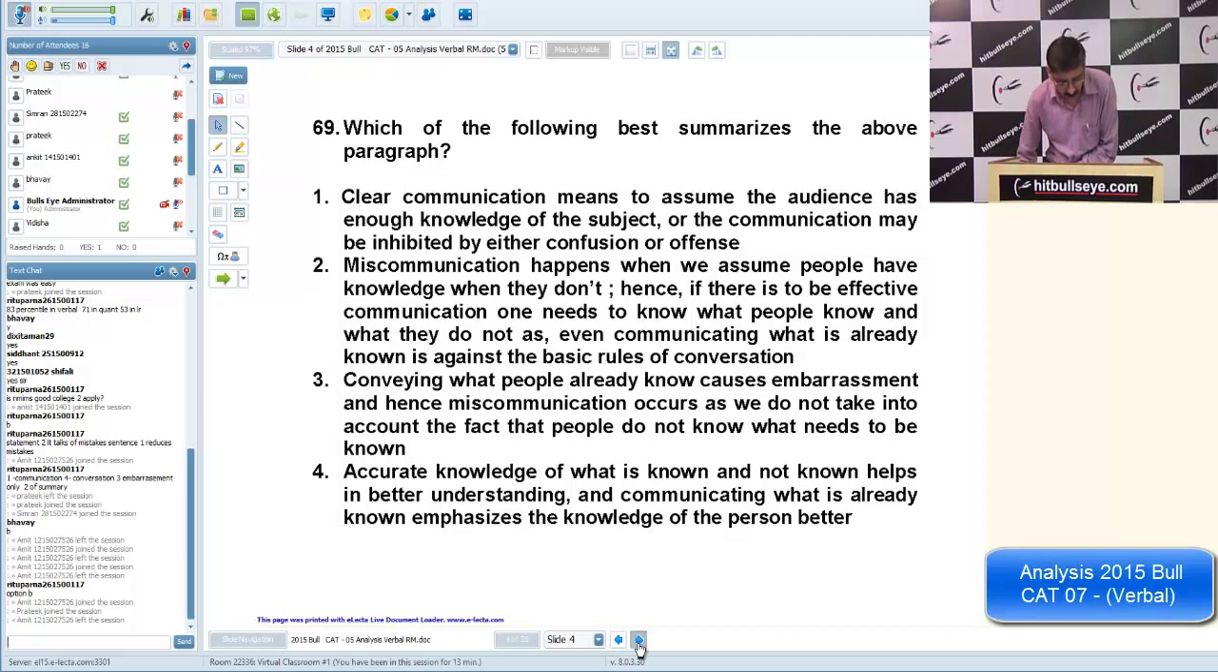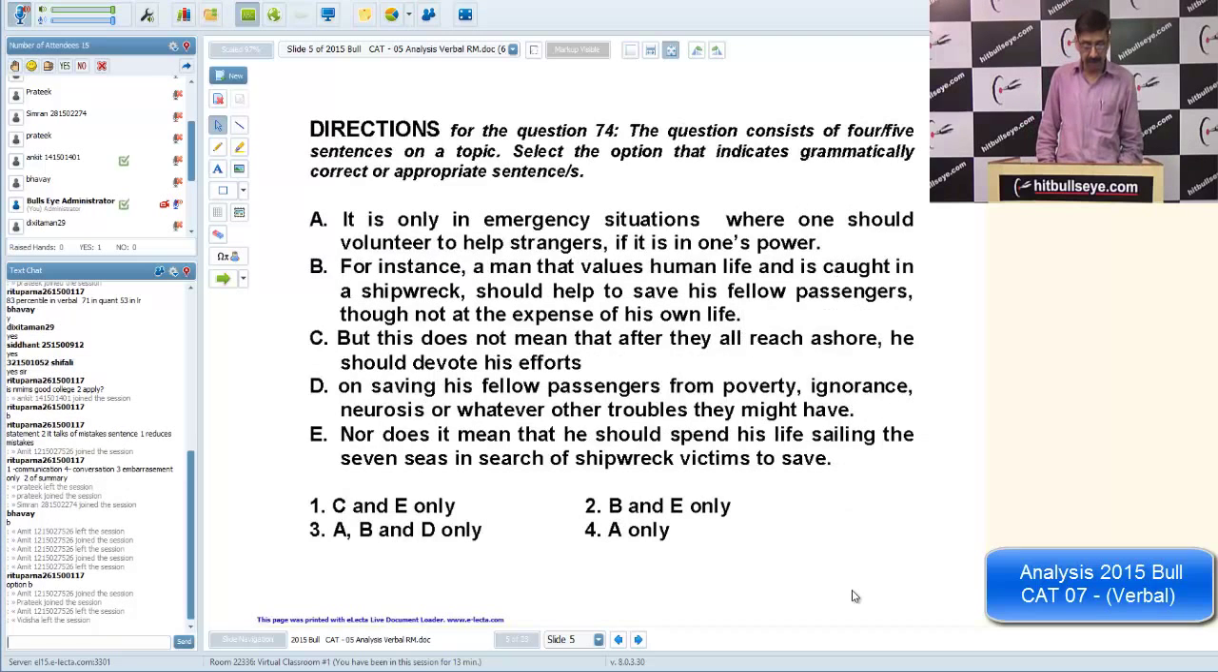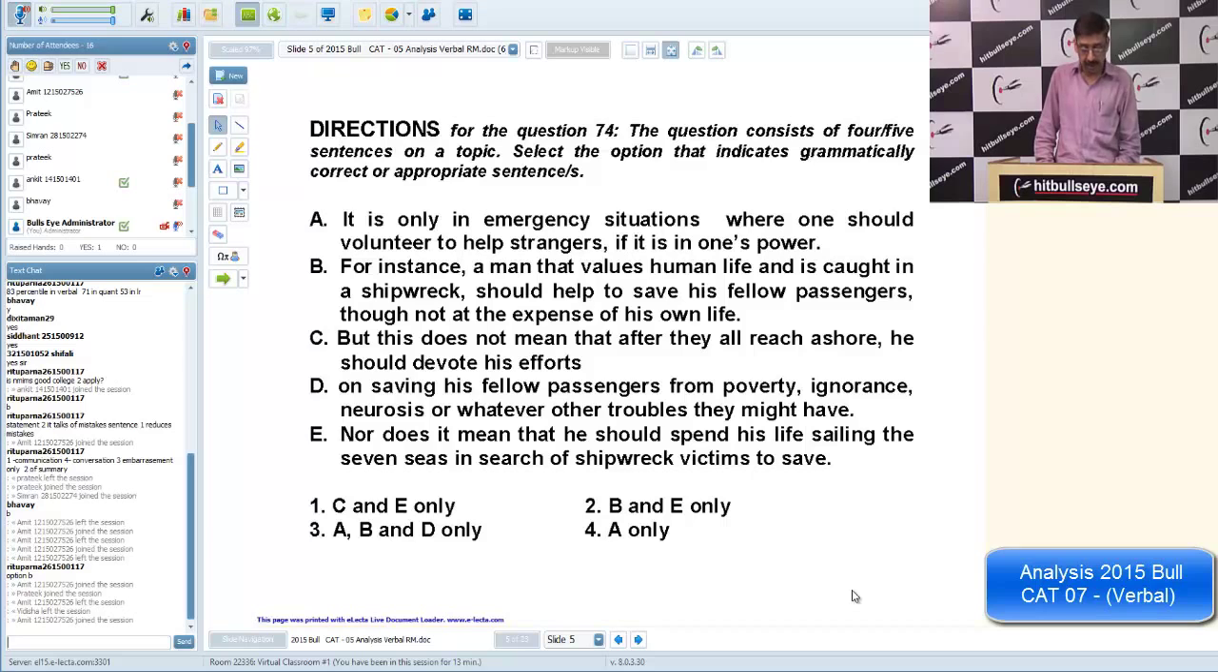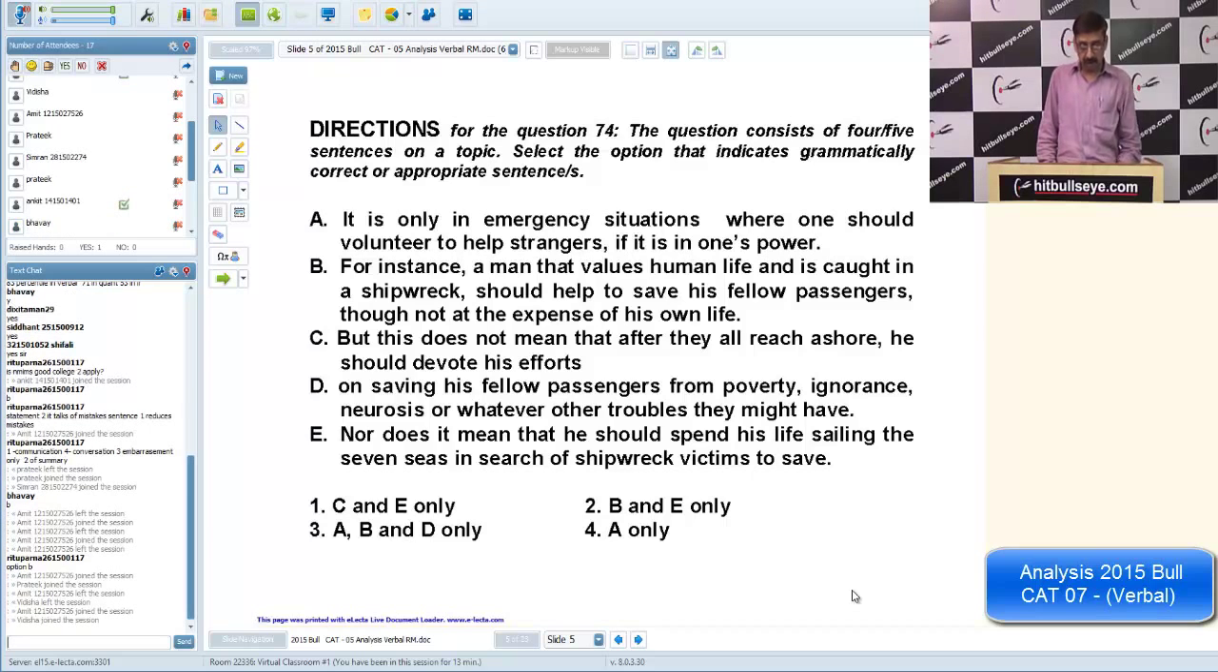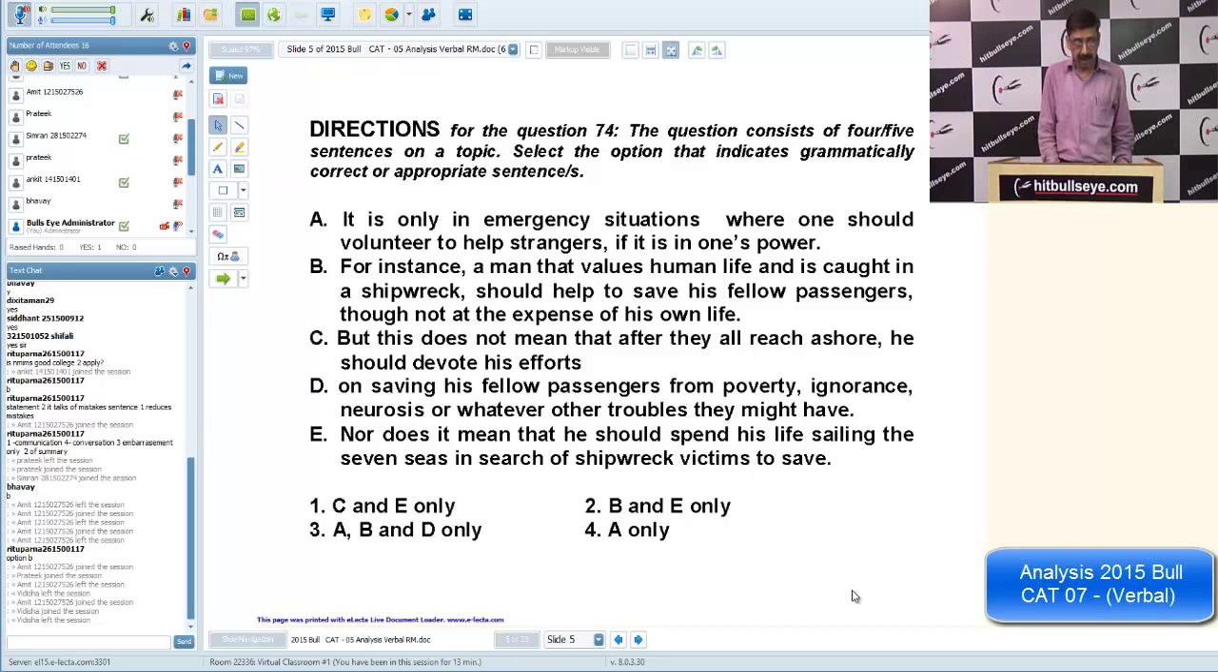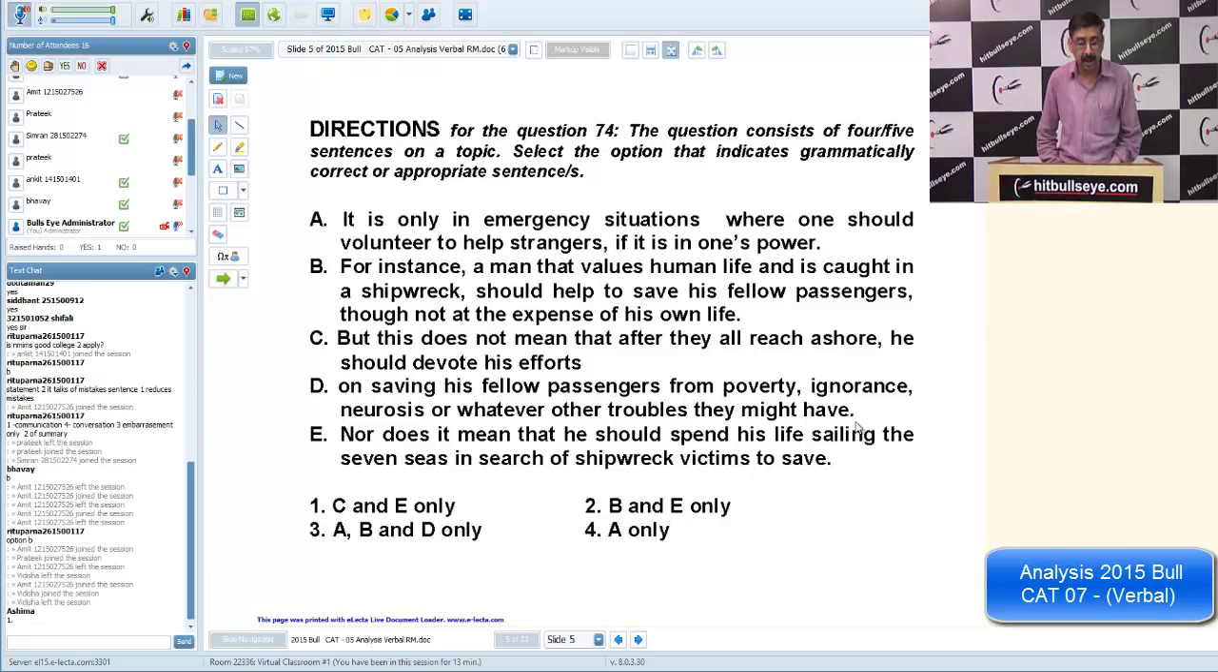So, okay, moving on to the next question. Let's see what we have this time. A very simple grammar-based question. It is question number 74 this time. Take your time, just go through the sentences and try to recall the rules. We are supposed to pick the grammatically correct sentences. C and E are correct,